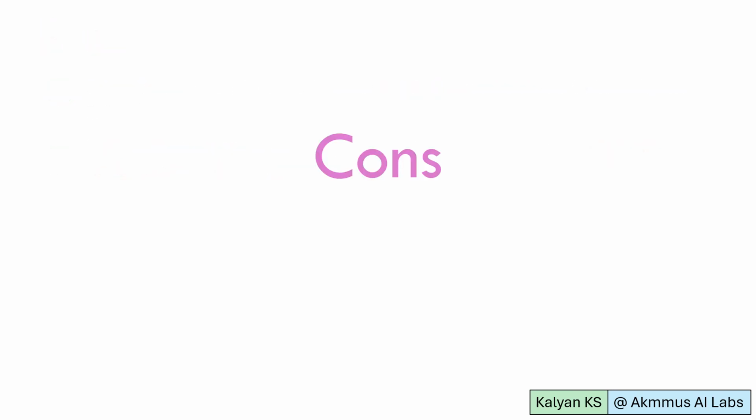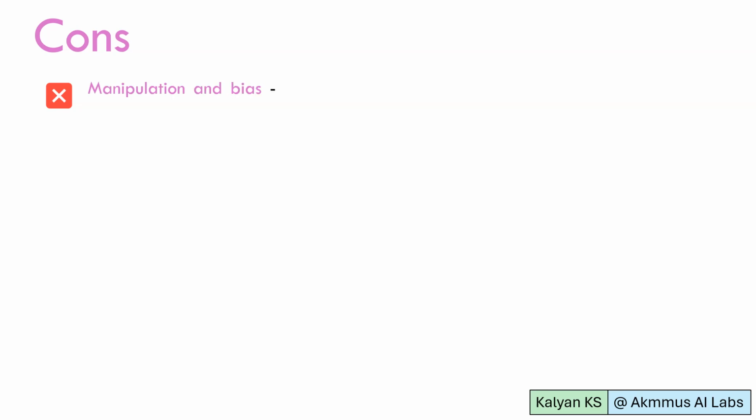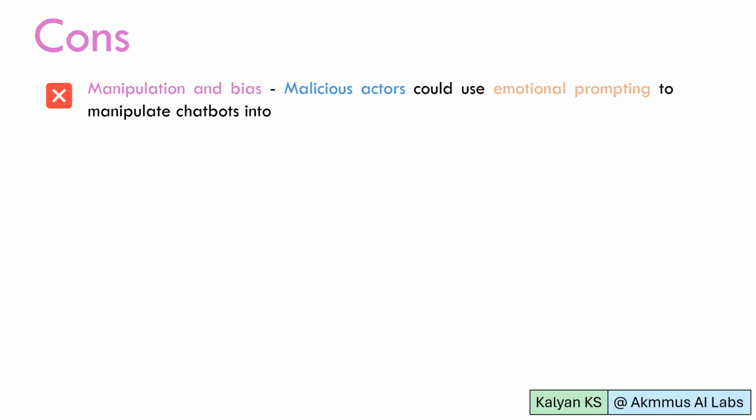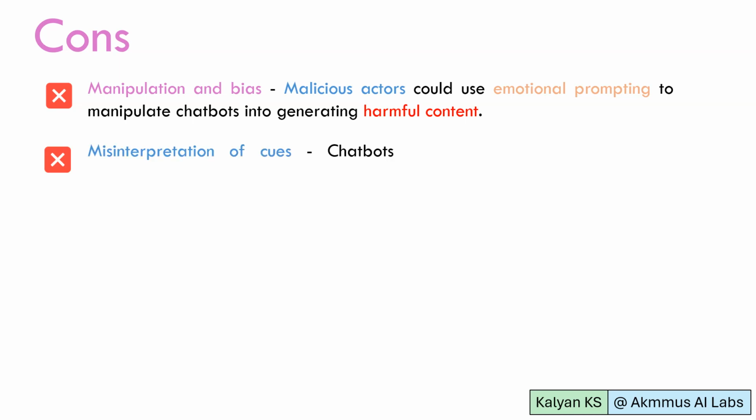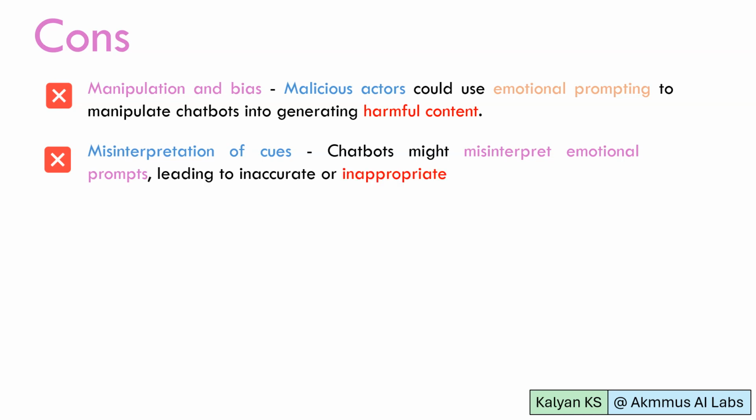Now, let us see the cons of emotion prompting. The first disadvantage of emotion prompting is manipulation and bias, that is, malicious actors could use emotional prompting to manipulate chatbots into generating harmful content or fake news. The second disadvantage of emotion prompting is misinterpretation of cues, that is, chatbots might misinterpret emotion prompts, leading to inaccurate or inappropriate outputs.